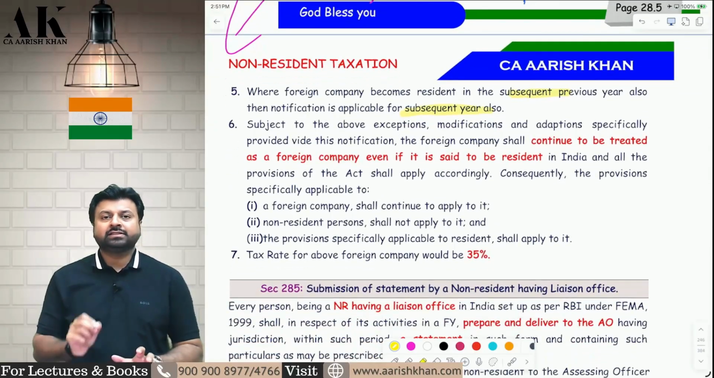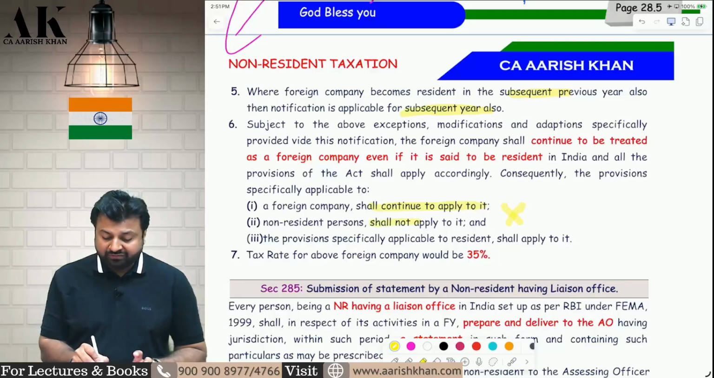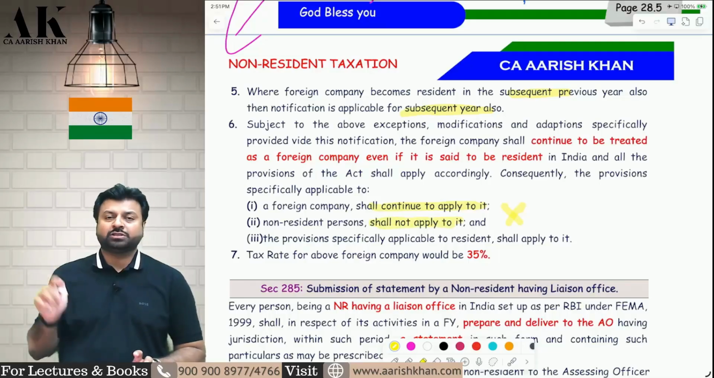Next, sir, is this a foreign company? Yes, it is a foreign company. Then all the provisions of foreign company shall continue to apply to it. Sir, is this a non-resident? No, it is not a non-resident. It is a resident now. Therefore, the provisions of non-resident will not apply to this particular company.